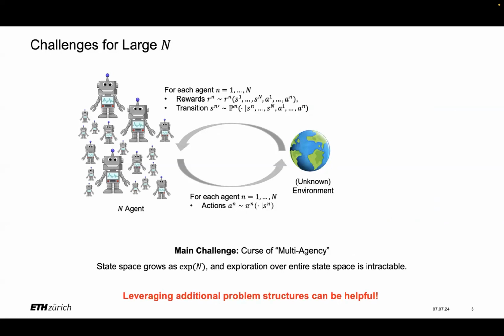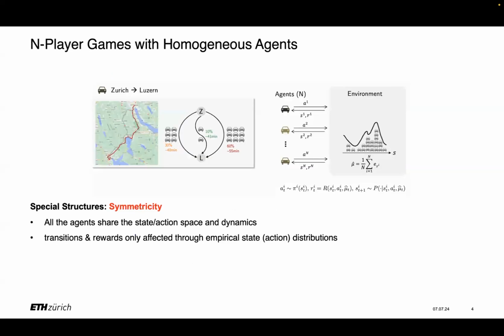However, in some scenarios, the problem has some special structures we can leverage, and this provides some opportunity to break the curse of multi-agency. For example, in some cases, the agents exhibit some symmetricity or interchangeability properties. Take the traffic system as an example.